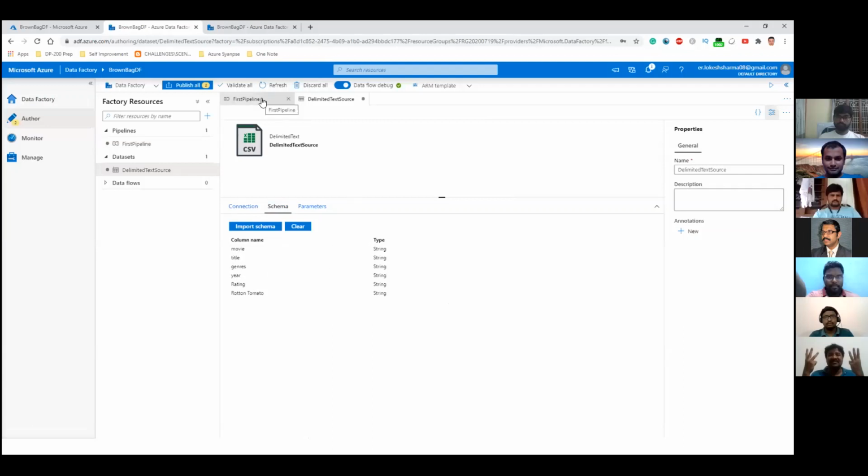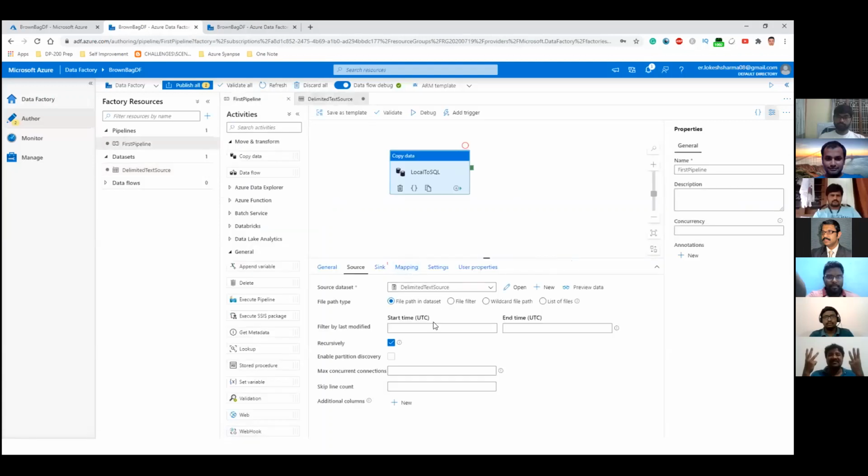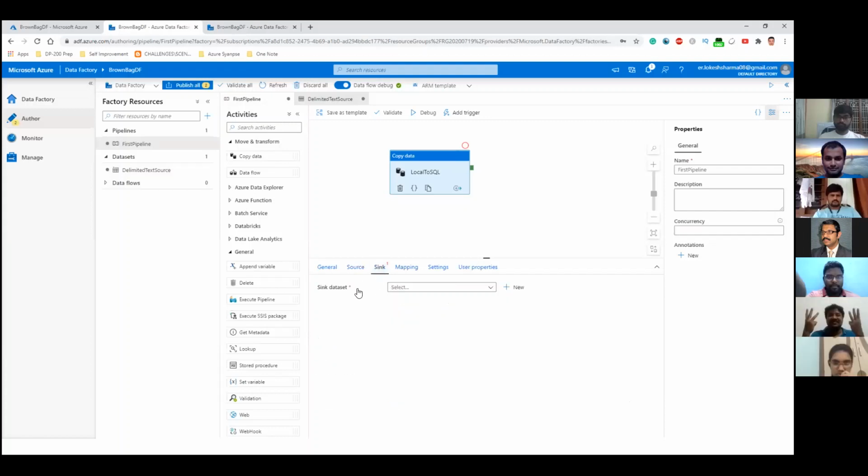Then we'll go into the first pipeline again. This is how the source looks. For the first pipeline, we are really not concerned about all the other properties here. If there is an advanced session after this, maybe we can cover that, but for the time being, let's leave the properties at their default values. Then comes the part where we configure the sink. If you remember, the sink is your Azure SQL database. We'll configure that and see how it works.